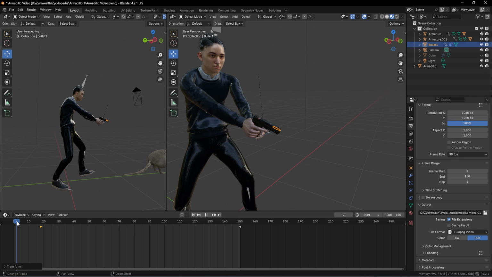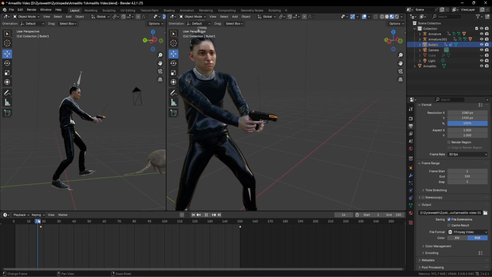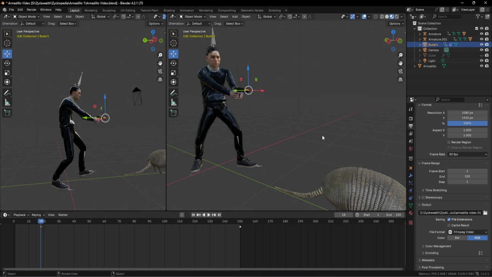So when our character is firing in the animation, the bullet stays inside. And this is where the character pulls the trigger. Until the 18th frame, we shouldn't do much to our bullet because there is no movement happening. And our character pulls the trigger over here on the 17th or 16th frame. And I guess the bullet should only go on the 18th frame when our gun is positioned towards our armadillo, so that it will look a little bit more natural in our video.